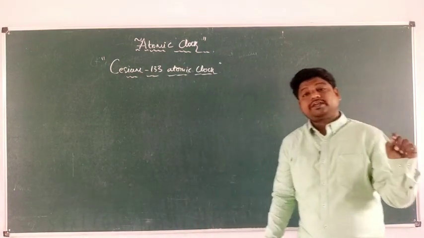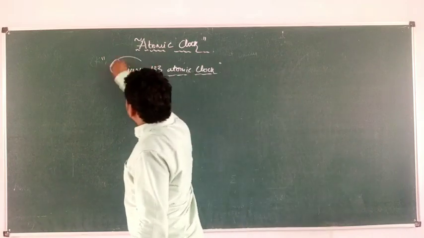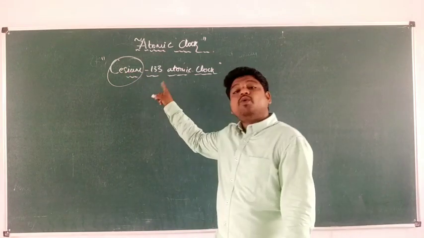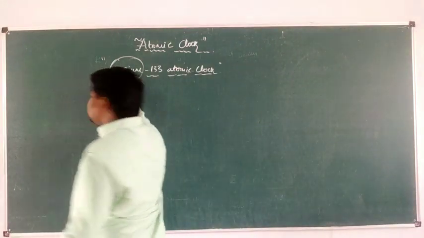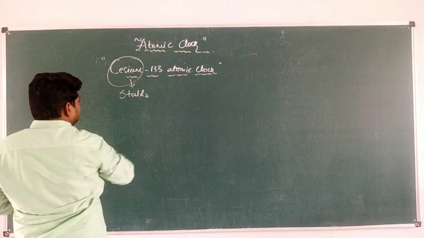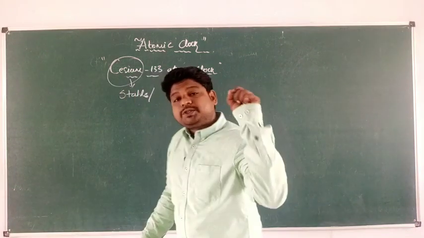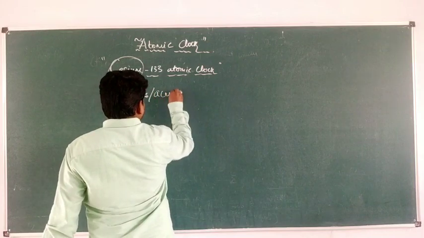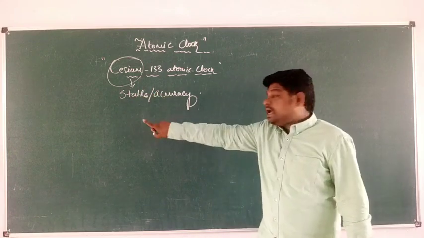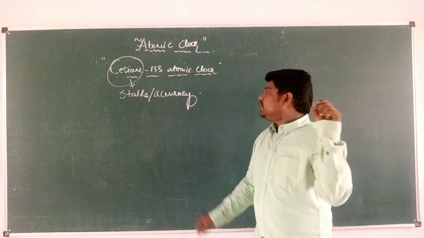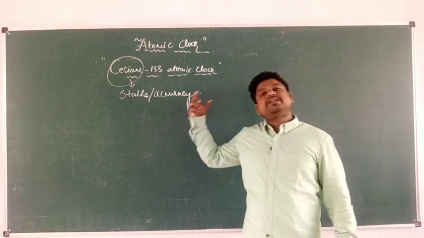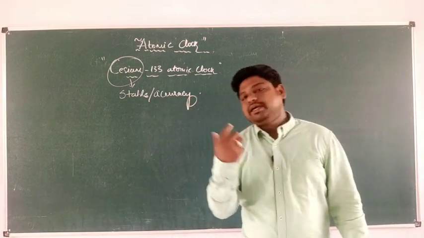Now one more question strikes to you people, that why only cesium? Why not some other atoms? There are some other elements also. Why only we are concentrating only on cesium 133? Because this cesium 133 is very much stable, as well as it is too accurate. You can tell that the cesium is very much stable, as well as it has got accuracy to measure the time. Now let us understand how this cesium 133 atom is used to determine the time.